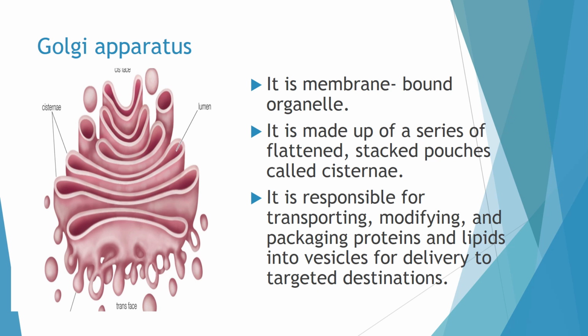Other than that, whatever protein or lipid remains, the lipid is converted to hormones or cholesterol, and the protein is converted to enzymes. So this modification takes place in the Golgi apparatus and then it is packed into vesicles and delivered to the different target sites.